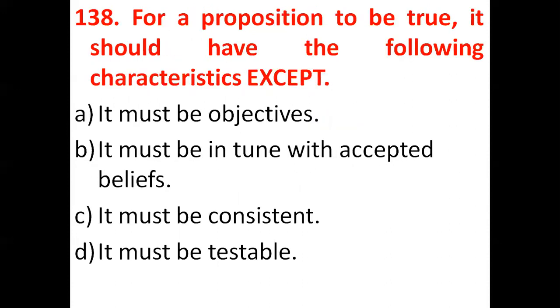So the next question is, for a proposition to be true, it should have the following characteristics except: here options are given, it must be objective, it must be in tune with accepted beliefs, it must be consistent, it must be testable. Objective, yes. In tune with the accepted beliefs, so no, this is not the correct one. It must be consistent, yes. It must be testable. So our correct answer will be option B. For a proposition to be true, it should have the following characteristics except it must be in tune with the accepted beliefs. So option B is the correct answer.